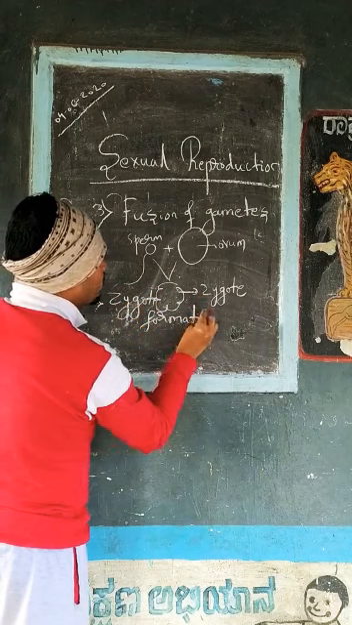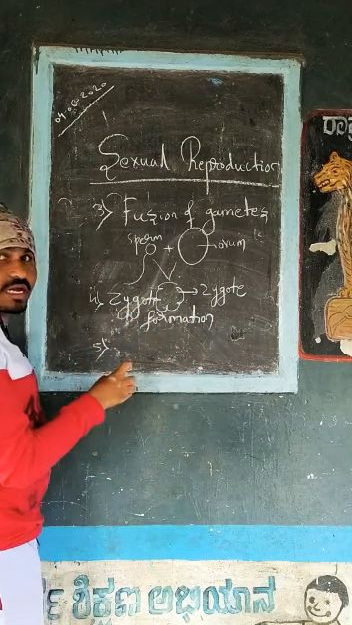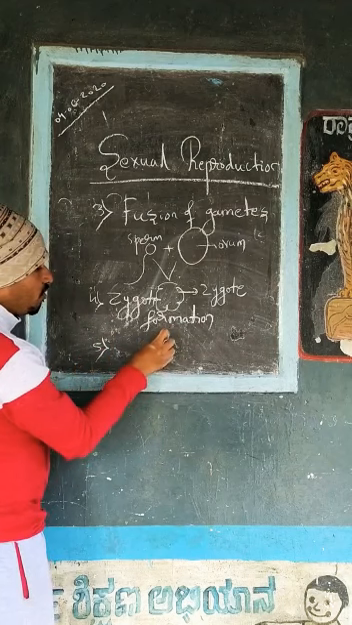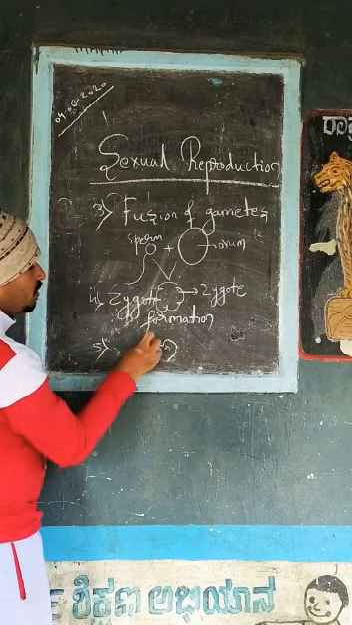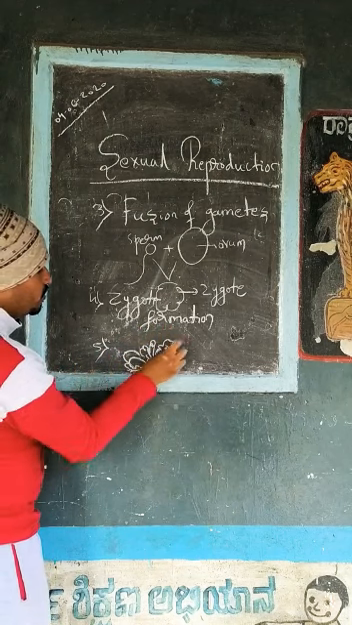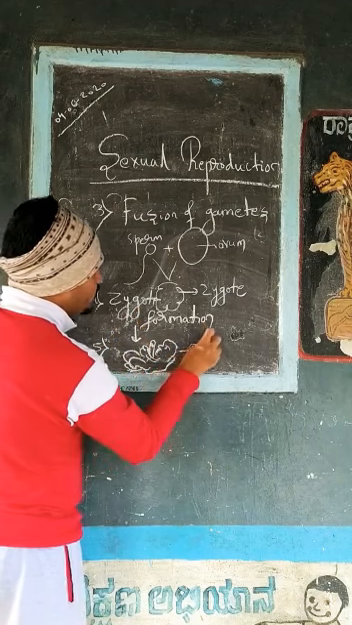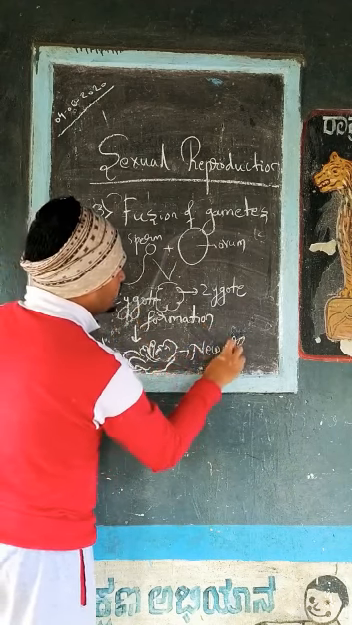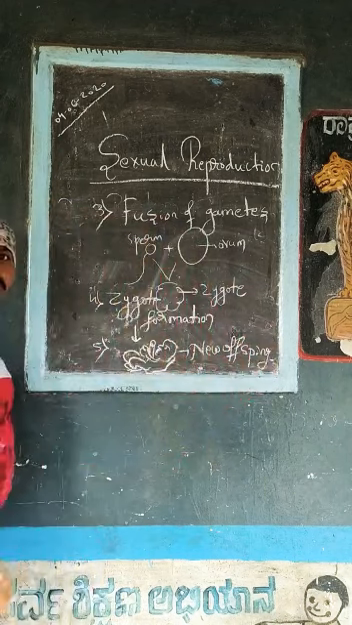After the formation, the zygote will grow into a new offspring. Like this, it grows into a new offspring. So this we call sexual reproduction.